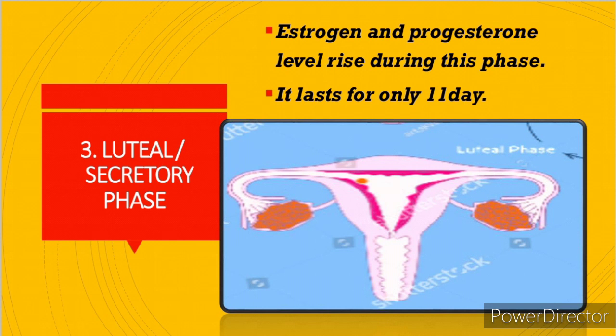And now what happens to the hormone level in the luteal phase? Estrogen and progesterone levels rise during this phase and it lasts for only 11 days. So the progesterone level as well as the estrogen level becomes very high in this stage, and it lasts for about 11 days.